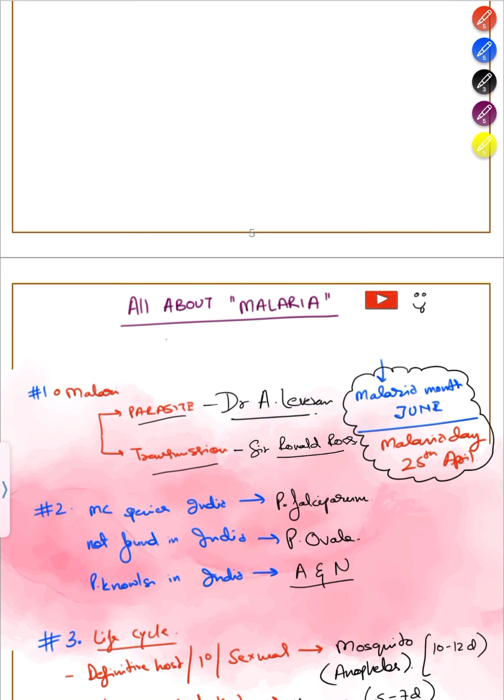Malaria month is celebrated in June, whereas Malaria Day is celebrated on 25th of April. Most common species in India is Plasmodium falciparum. Not found in India is Plasmodium ovale. Plasmodium malariae in India is only found in Andaman and Nicobar.